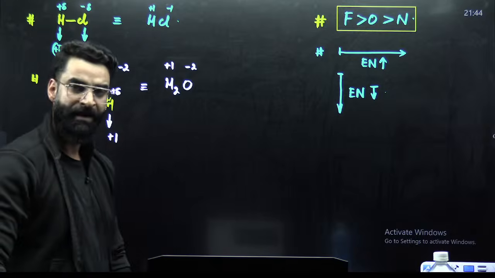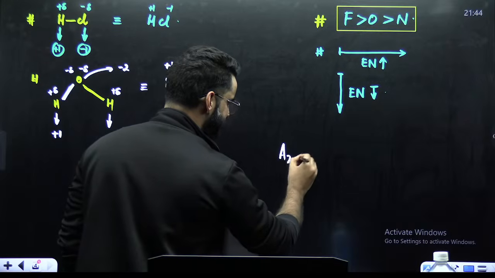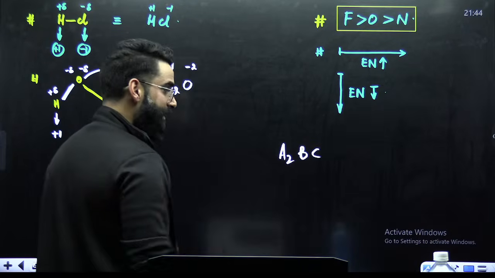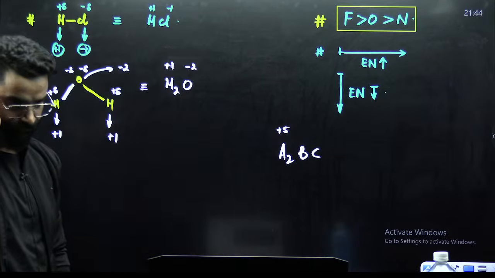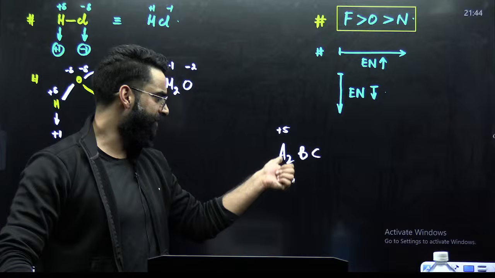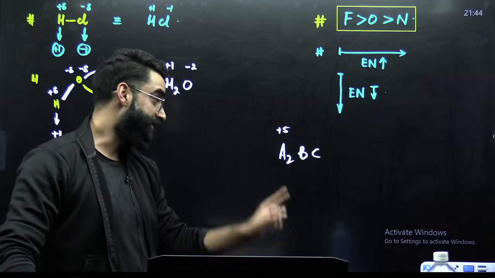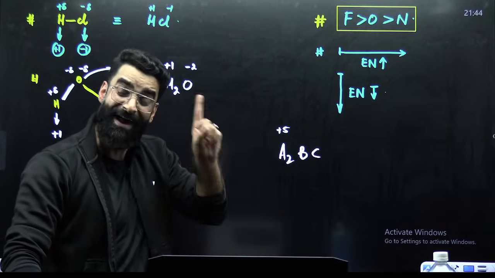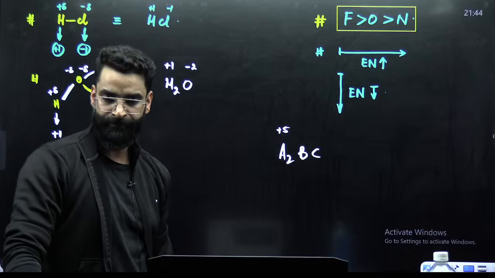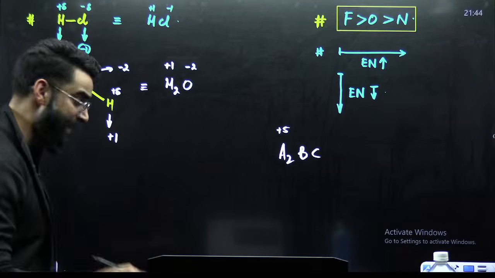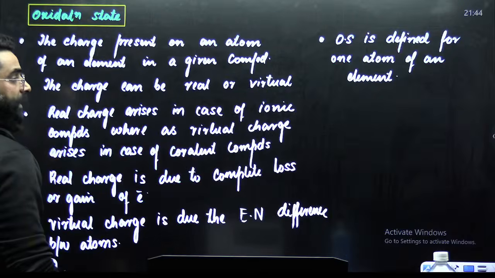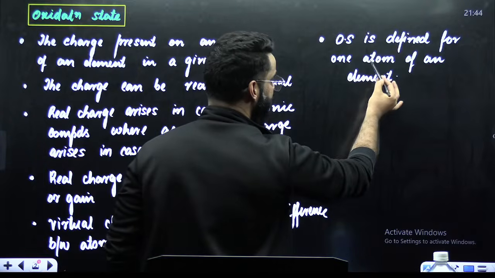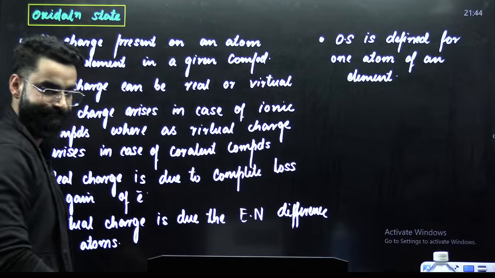Okay? For example, I've got a compound like this, A2BC. I'm writing that the oxidation state of A here is +5. What does it mean? It means that the charge present on one atom of A is +5. So remember your oxidation state: it is defined for one atom of an element.